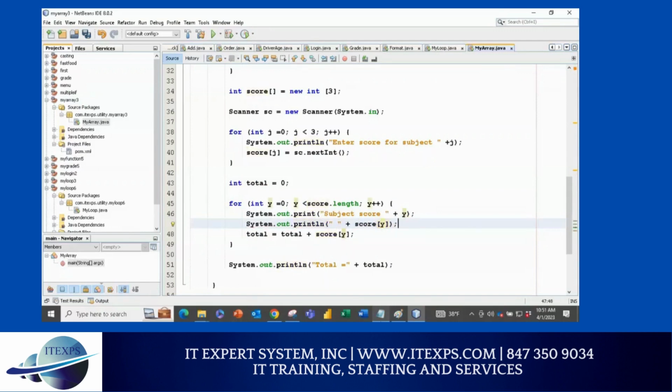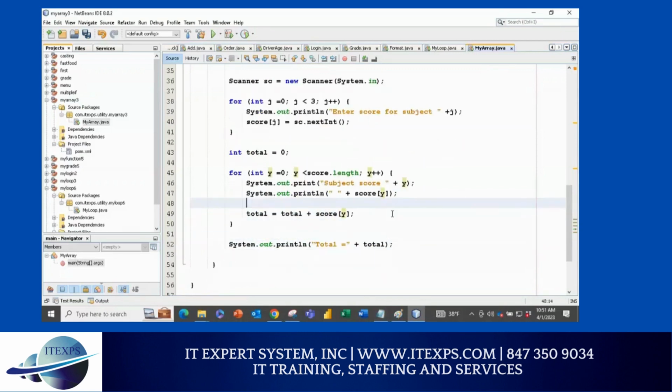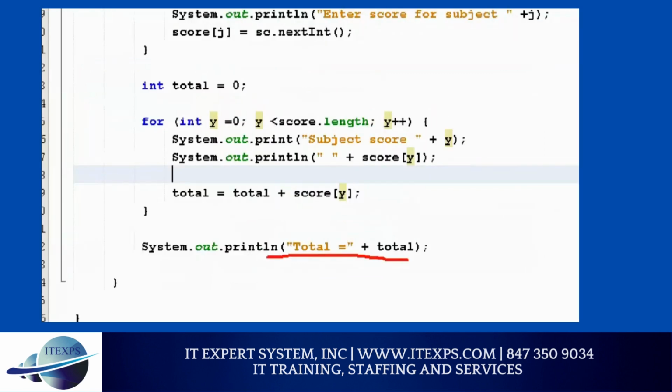So let me give you a little bit of a hint of what I'm trying to do. I added this thing. If I just do total, you will not know. So I added these 2 lines. This line will say subject score 1, because this plus will give me 0. And in this line I use print, so I remain in the same line. And I'm saying equals, and there is a space, I have added a space, plus score.